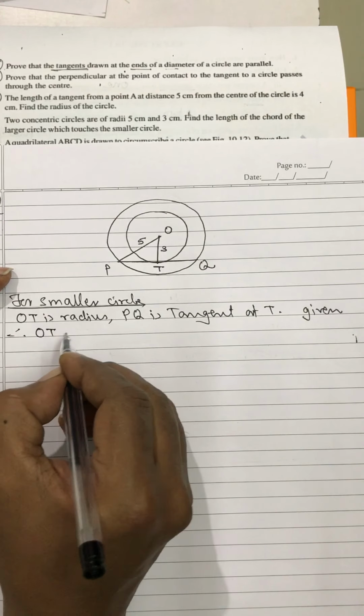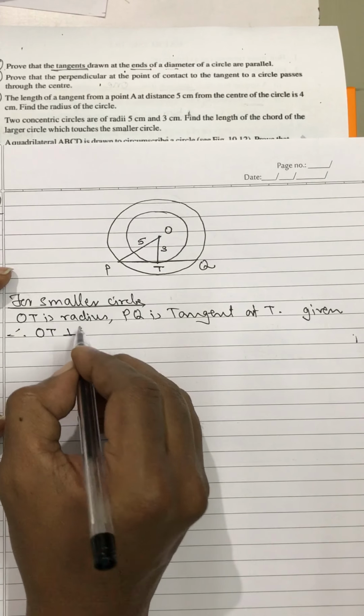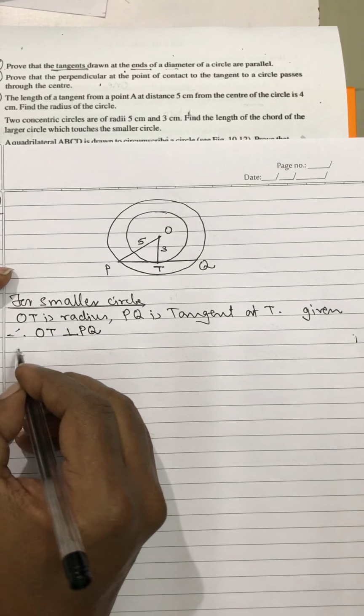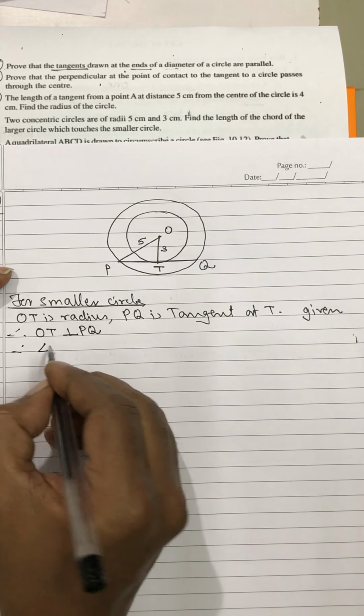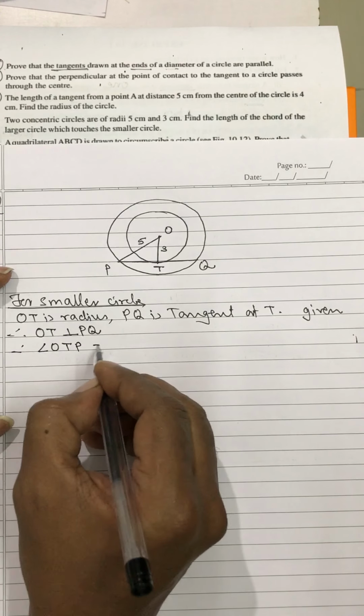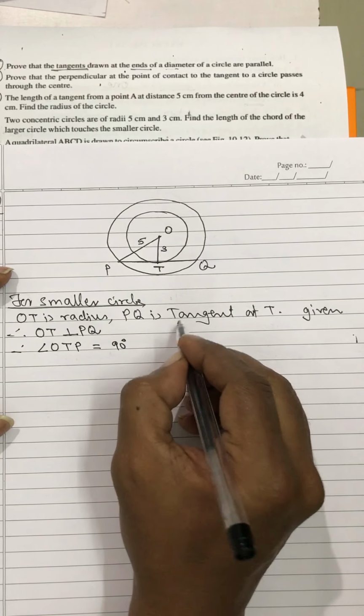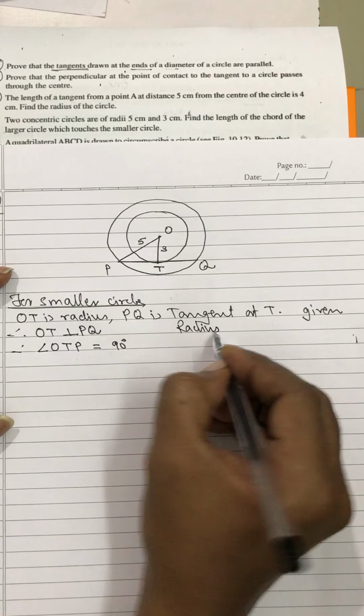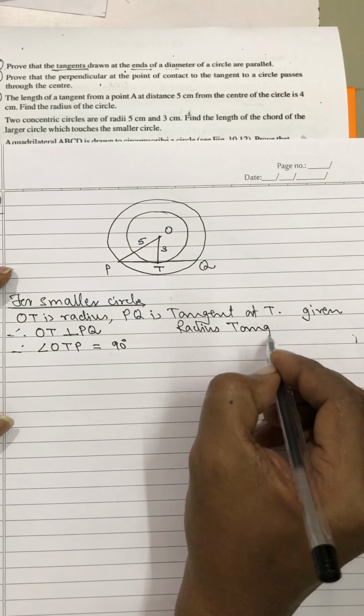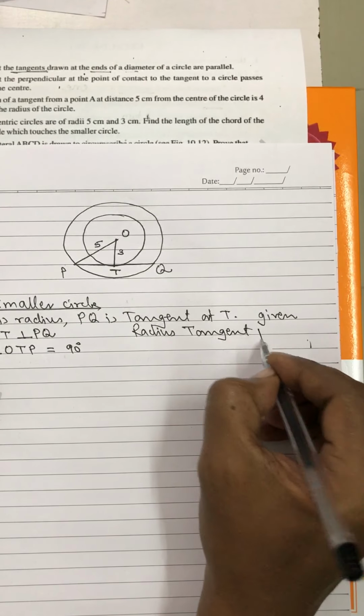Therefore, OT is perpendicular to PQ. Therefore, angle OTP is equal to 90 degree. Radius tangent property.